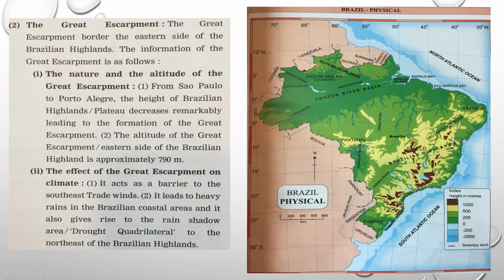There you will find the drought quadrilateral, the rain shadow region, because by the time these southeast winds reach here, the water in them is reduced, and less rainfall is received in the northeast part of the Brazilian Highlands. Let's proceed.